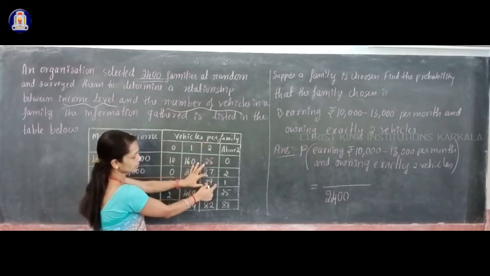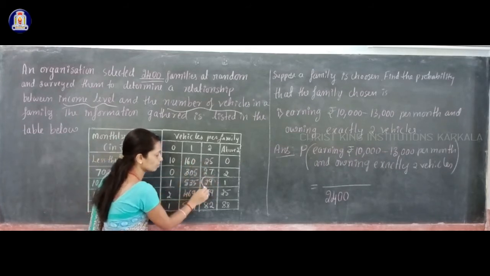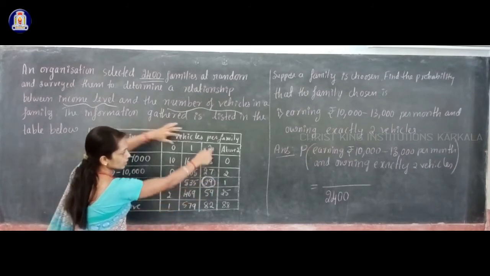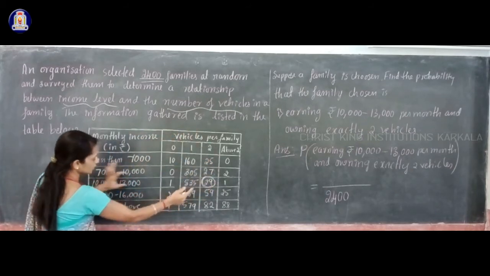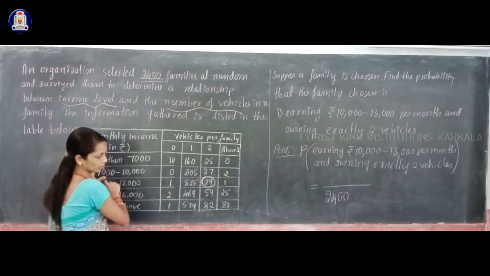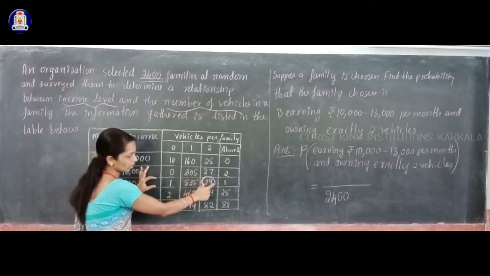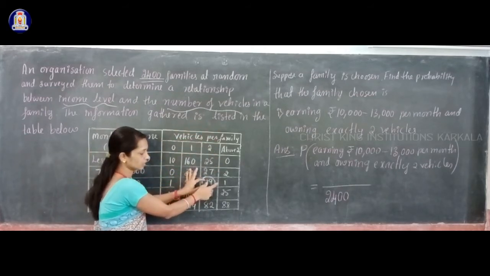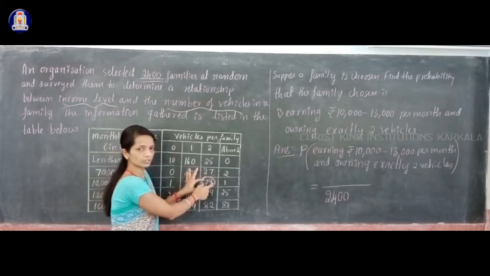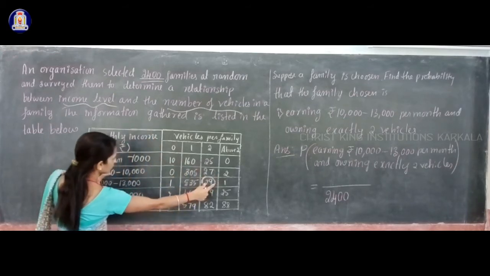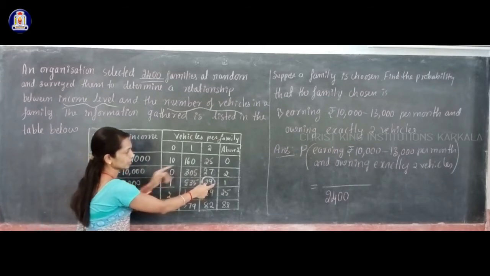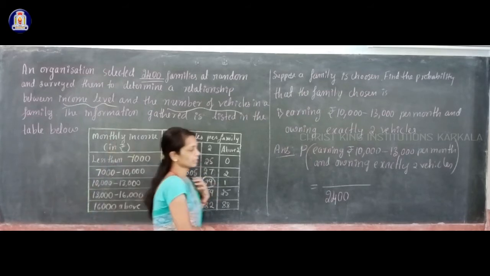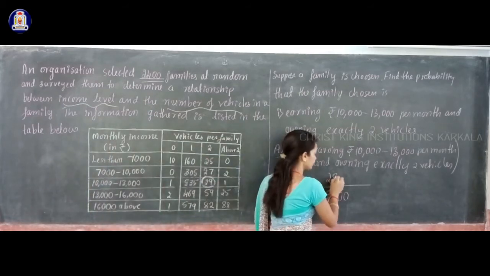This row and column are meeting at the number 29, which is in the second column. That gives you the number of families having income 10,000 to 13,000 and exactly 2 vehicles. So in the numerator place you have to write 29.